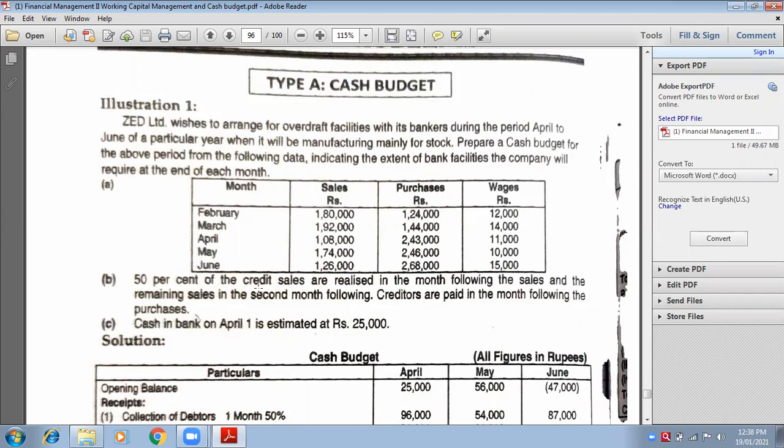50% of whatever the credit sales will be, out of that 50% will be realized in the month following the sales. Realized means the amount that we will get will be in the month following the sales. Following means next month.